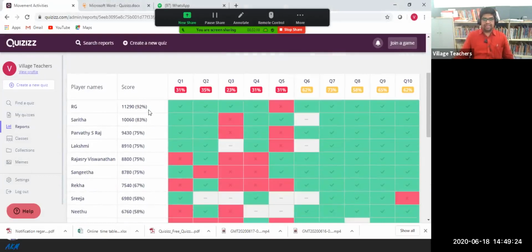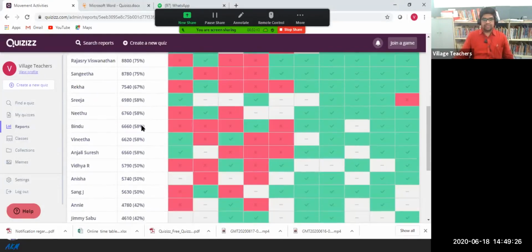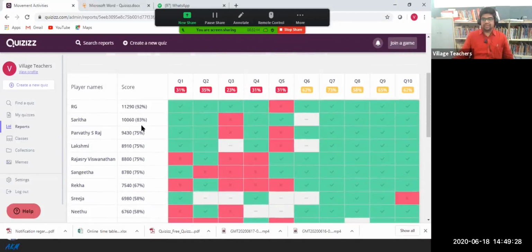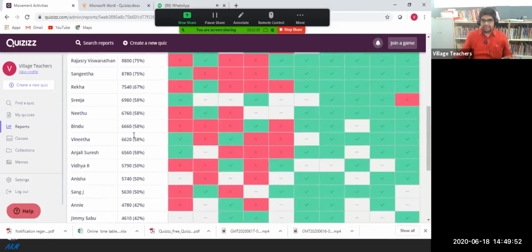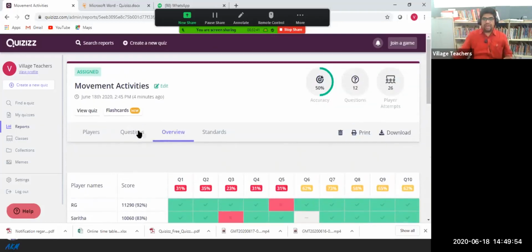The highest score is 92. You can see the scores. Randomly we did the answers, so this actually happened. If we are giving a quiz, and last day ma'am mentioned about network problems or a cloudy atmosphere, we can create this type of application, share the link, and set the timing till our class time. By the time students are supposed to do the answers, at that time we can end the game and get the results. And we can discuss the questions one by one with the help of a flashcard.